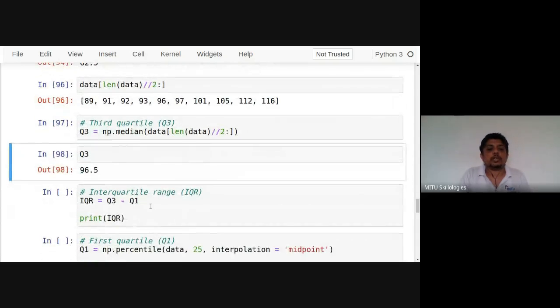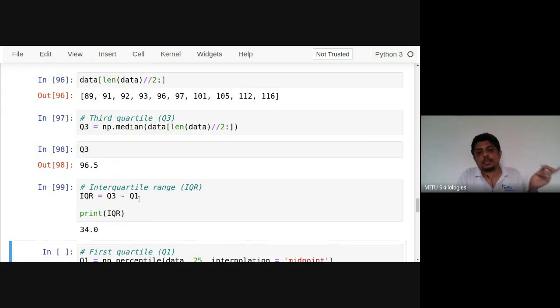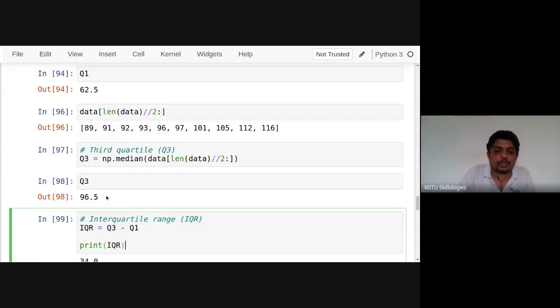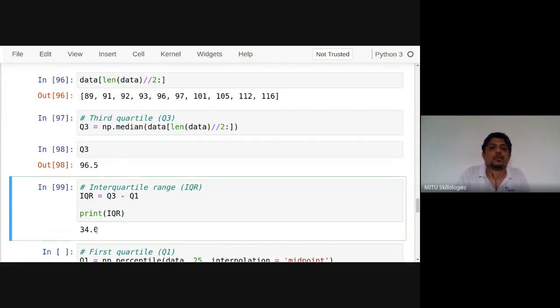And now what's the interquartile range? Check it out. The interquartile range is Q3 minus Q1, that is 34. Q3 is 96.5 and Q1 is 62.5. The difference between them is 34.0, which is called the interquartile range.